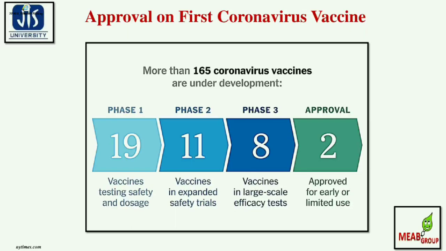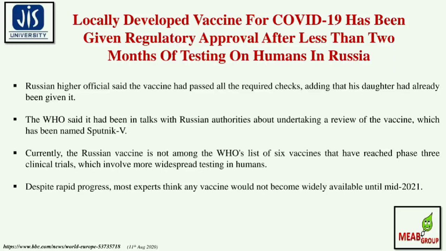Now this particular segment is very important. A locally developed vaccine for COVID-19 has been given regulatory approval after less than 2 months of testing on humans in Russia. Russian officials said the vaccine has passed all the required checks, adding that the president's daughter has already been given it. The WHO said it has been in talks with the Russian authorities about undertaking a review of the vaccine, which has been named Sputnik V.